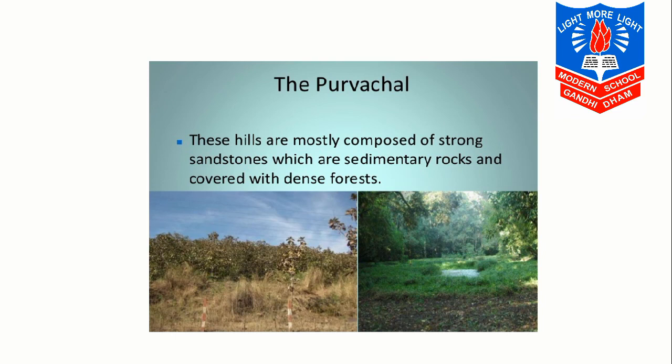Patkai hills are situated in Arunachal Pradesh, Naga hills in Nagaland and Lushai or Mizo hills in Mizoram. These hills are all located near the eastern border and have a continuation in the Arakan Yoma range in Myanmar.